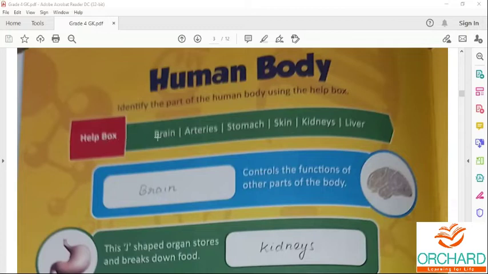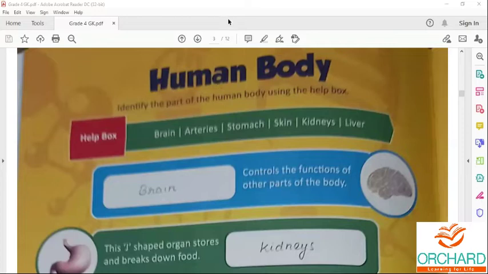In the help box, they have given 6 body parts. One is brain, arteries, stomach, skin, kidneys, and liver. So Drina, no problem if you have no book. You just listen. Otherwise, you just take the notes in your rough note.